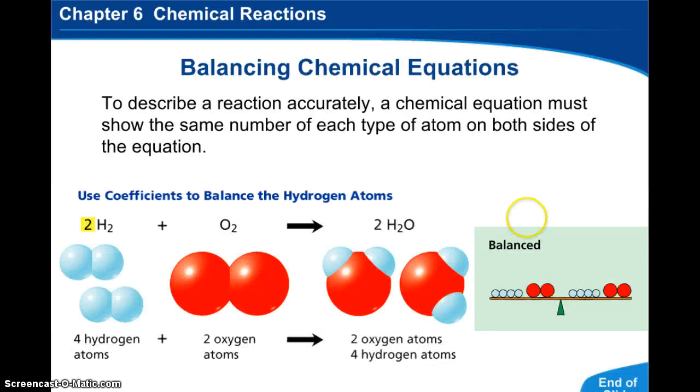So when you balance an equation, you're going to start off with things like maybe you have 2 hydrogens here, H2. Ignore the fact that this is a highlighted 2. And you're adding it to 2 oxygens, and you end up with 2 H2Os, meaning 2 water molecules. So in order to balance that, we've got to add a coefficient to the front of this H2. So when we count up all the atoms, we have 4 hydrogens now, 2 oxygens now. Over here on the reactant side, and on the product side, we have 2 oxygens and 4 hydrogens.